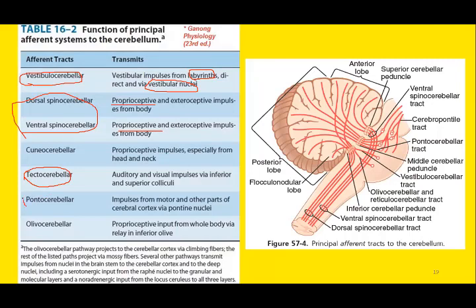Then we have the pontocerebellar afferent pathway, and as the name indicates, the input is transmitted via the pontine nuclei, right? And the last is the olivocerebellar pathway. And the thing to remember is that in all these afferent tracts, except the olivocerebellar pathway, which connects to the cerebellum via the climbing fibers, the rest of the tracts include the mossy fibers.